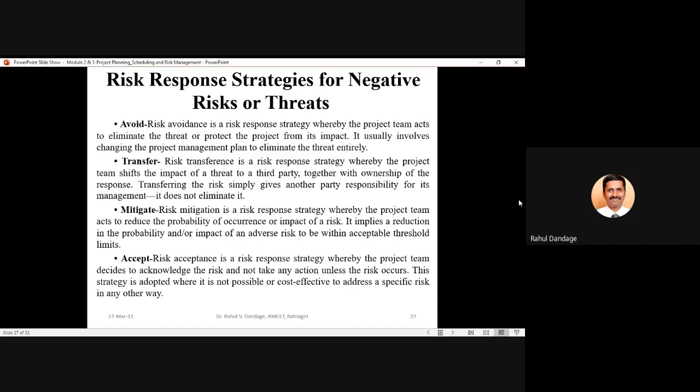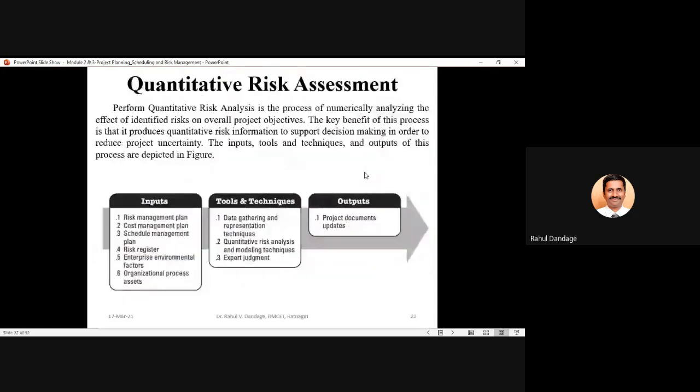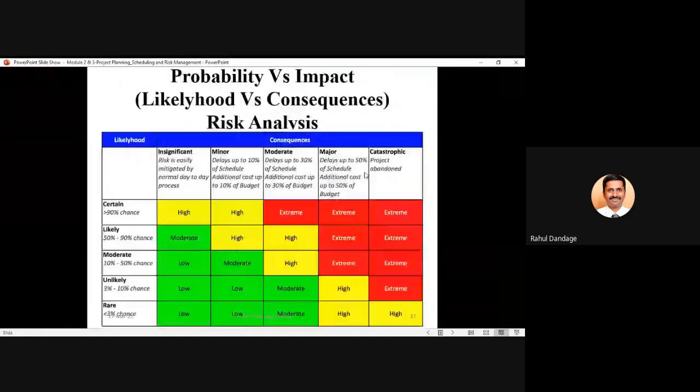If you remember the probability versus impact matrix, a risk which has high probability as well as high impact will be in the high priority zone. Extreme, like the red zone where the probability is high and the impact is also high.